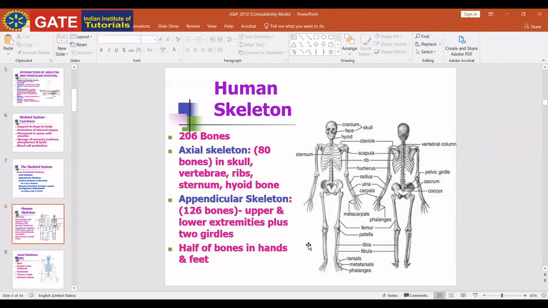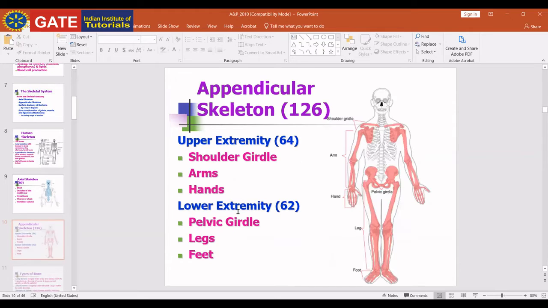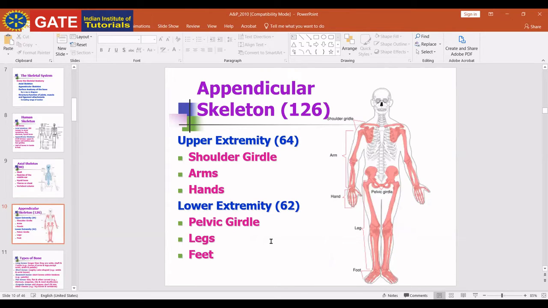And we divide the axial skeleton further into the hyoid bone, ribs, and sternum. Just remember it. Half of the bones are in the hands and feet, just remember it. Upper extremity: shoulder girdle, arm and hands. Lower extremity: pelvic girdle, legs and feet. We divide the appendicular skeleton into two parts: one is pelvic and one is pectoral.